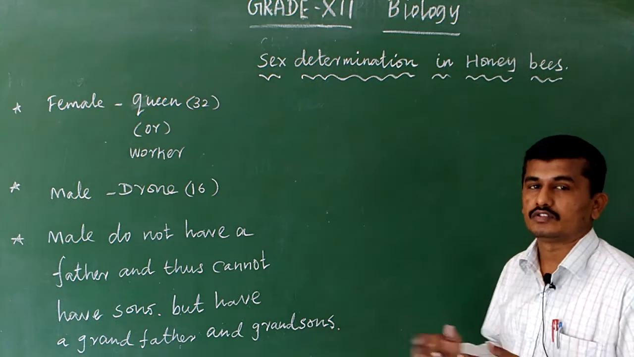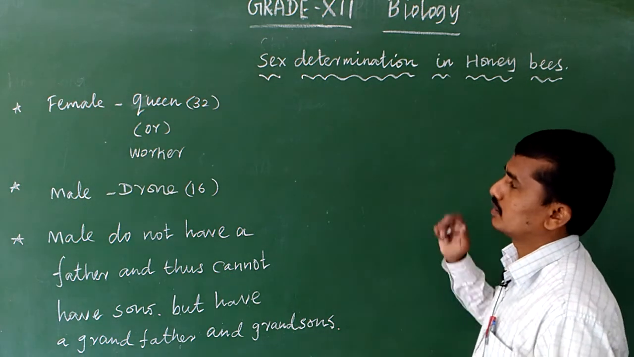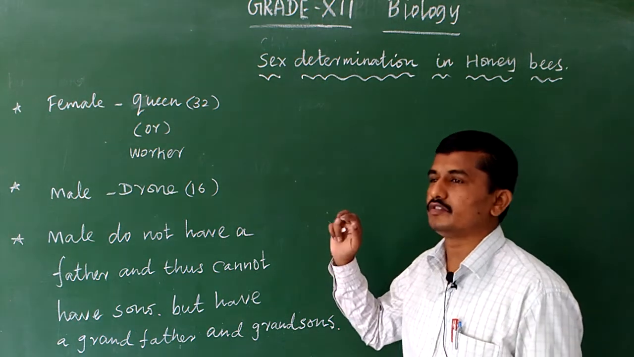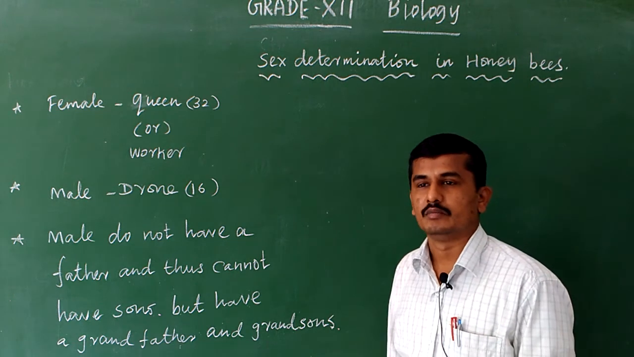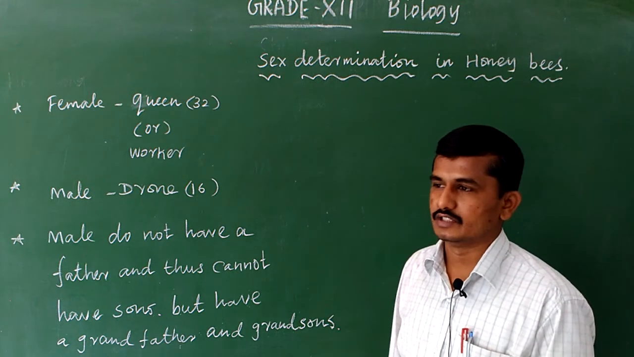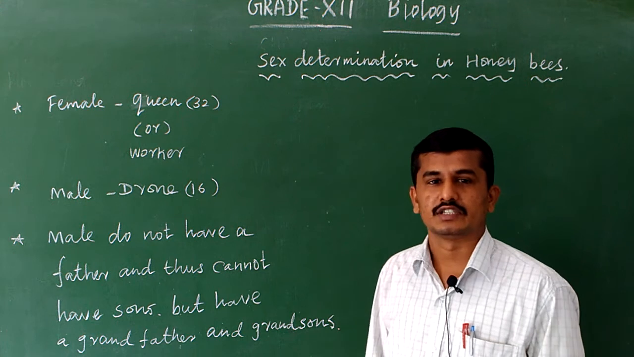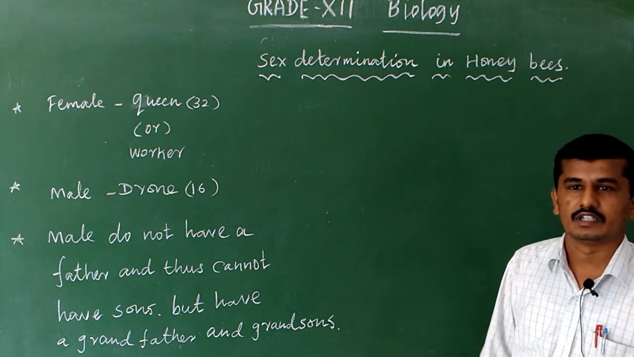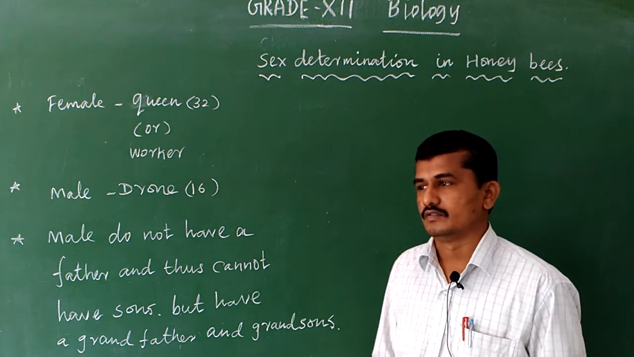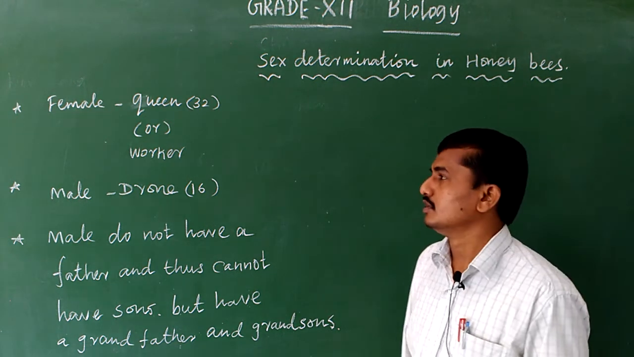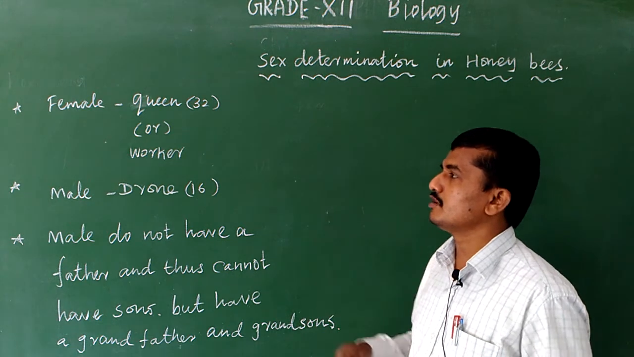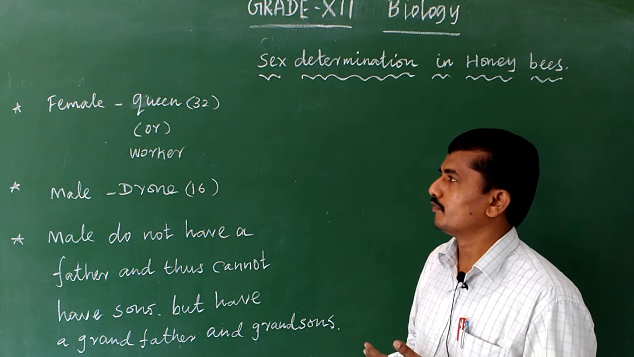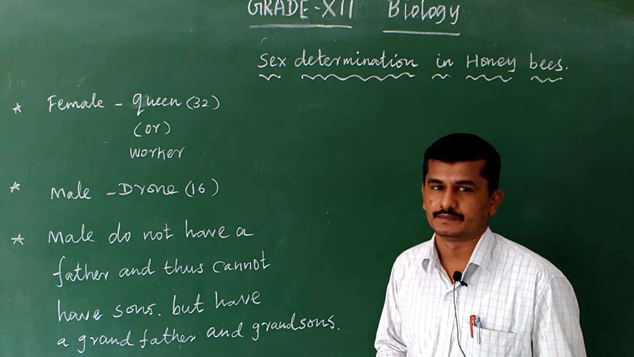So how is sex determination taking place in honeybees? Honeybees are important insects because they are useful for pollination and honey collection. Honey is also important in Siddha and Ayurveda medicine for health aspects. There are two sexes of honeybees present: one is female and another one is male.